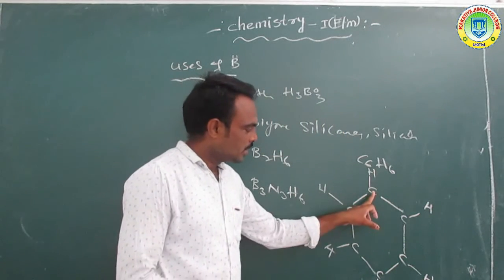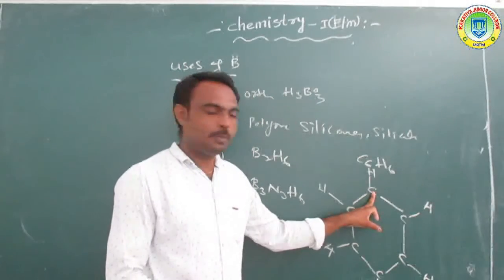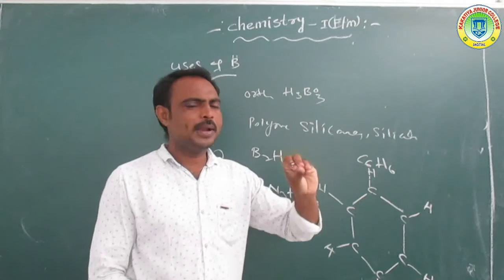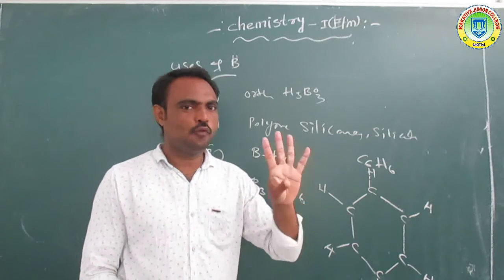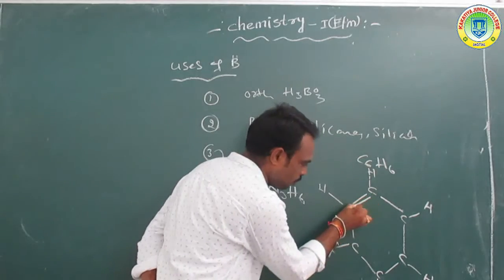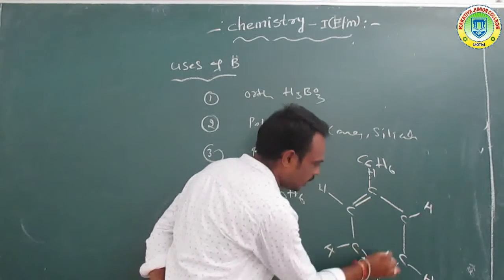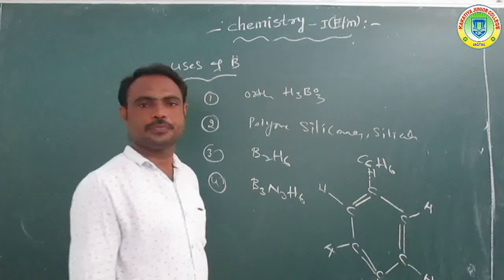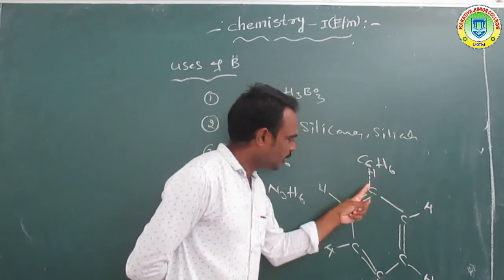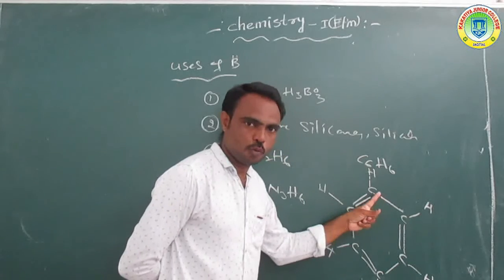But here carbon contains only 3 bonds: 1, 2, 3. But carbon contains how many bonds? 4 bonds. That time we write bond, bond, bond. Okay, so here carbon 1, 2, 3, 4. 4 bonds.